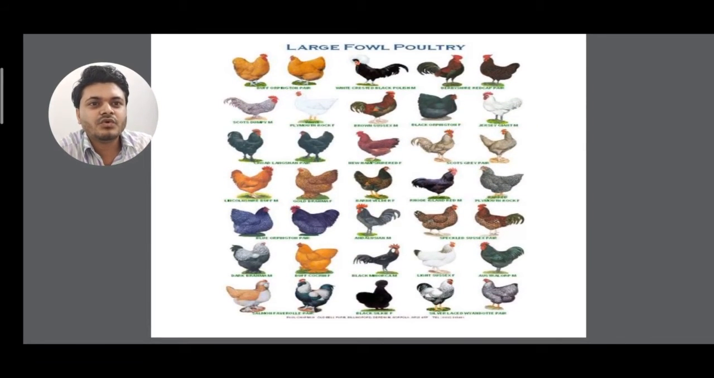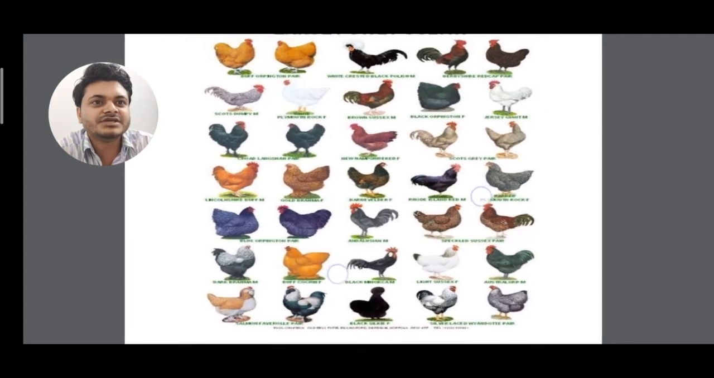Next you can see large fowl poultry. See, so many different types. See, so colorful diagrams I've used.